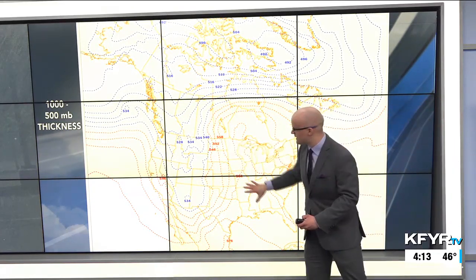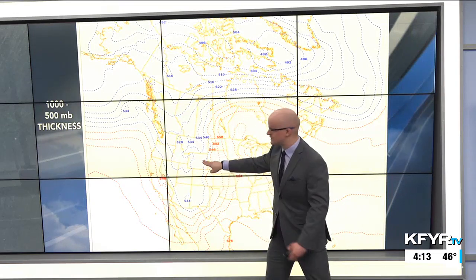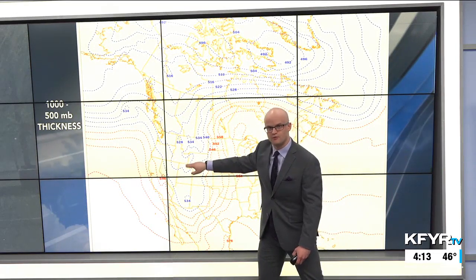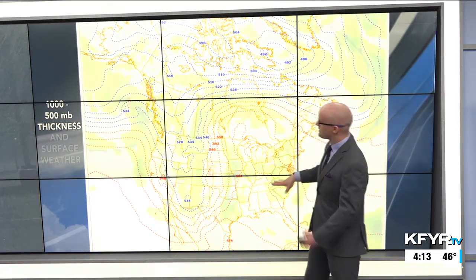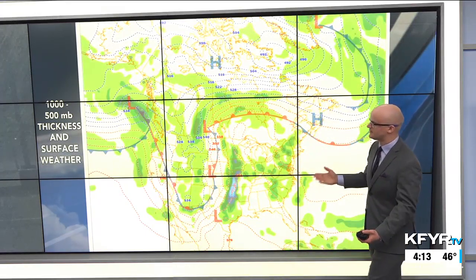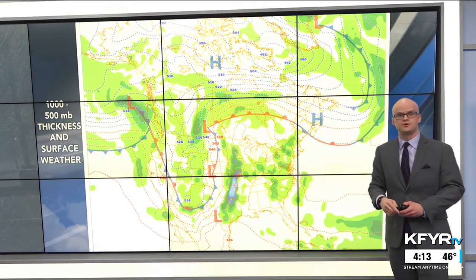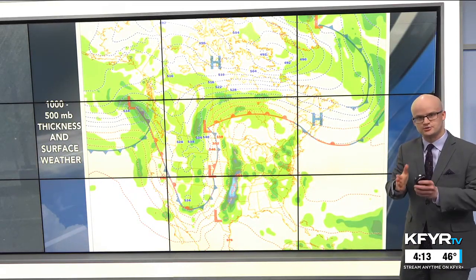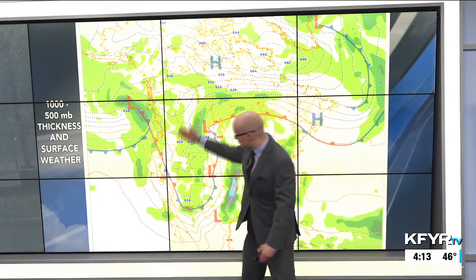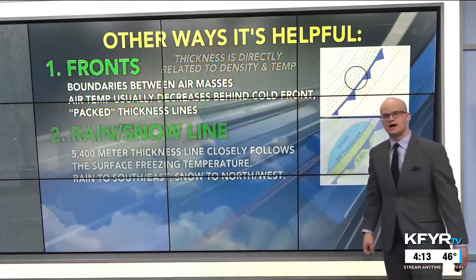An example here on a large scale, this is just as a general example case. Here's our thickness values plotted. The blue lines here indicate where that colder air is, below 540 for a thickness value. And then I'm plotting the surface weather on here, and you can see where those fronts are generally lining up to where those thickness lines are closely packed together, and you can kind of see where the cold air is diving south there behind that cold front.